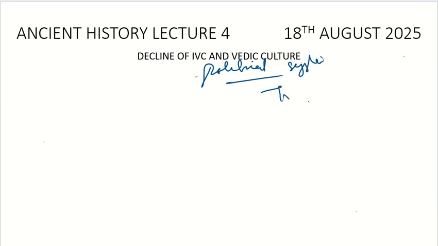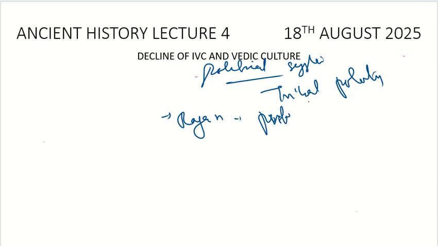We have the tribal polity. Head of the tribe was the Rajan, the protector of people and cattle.